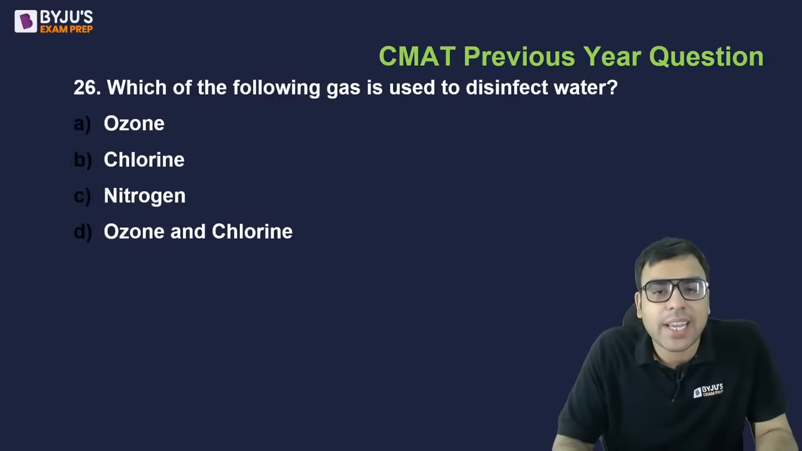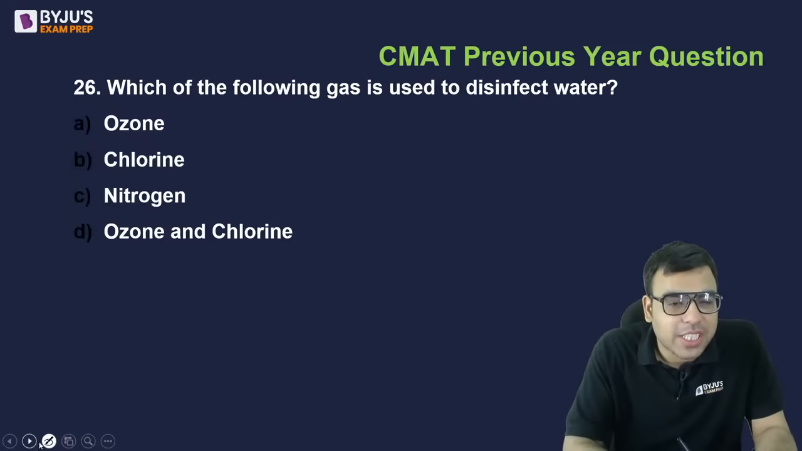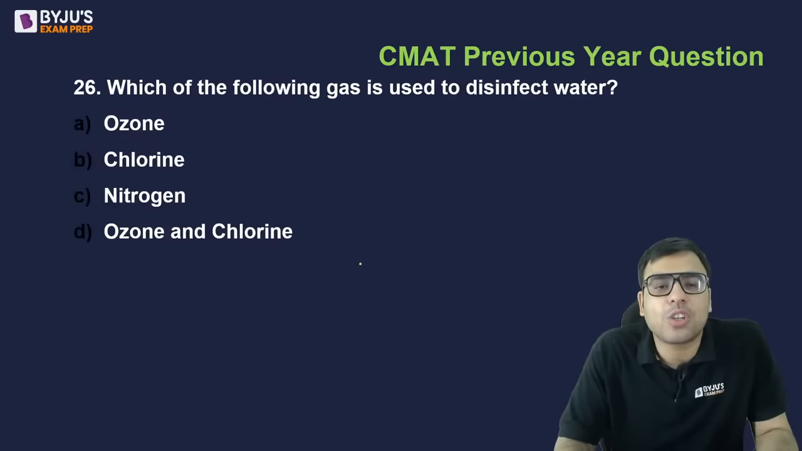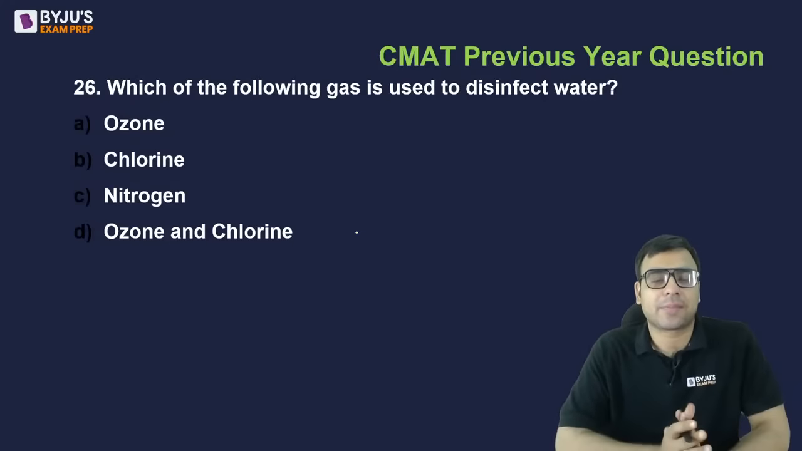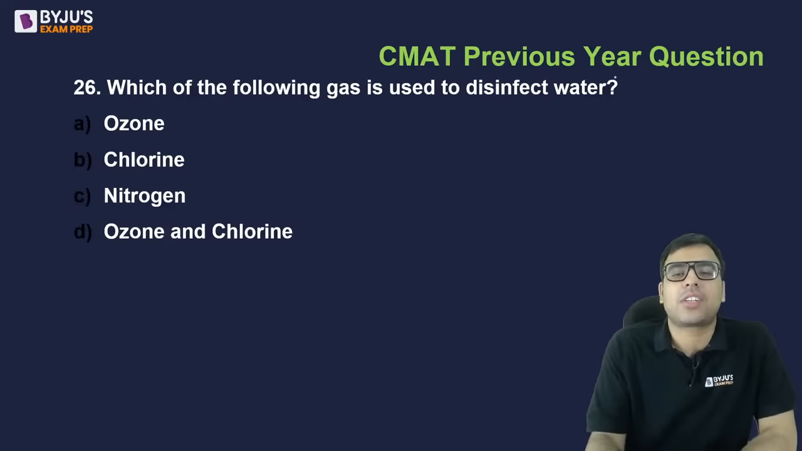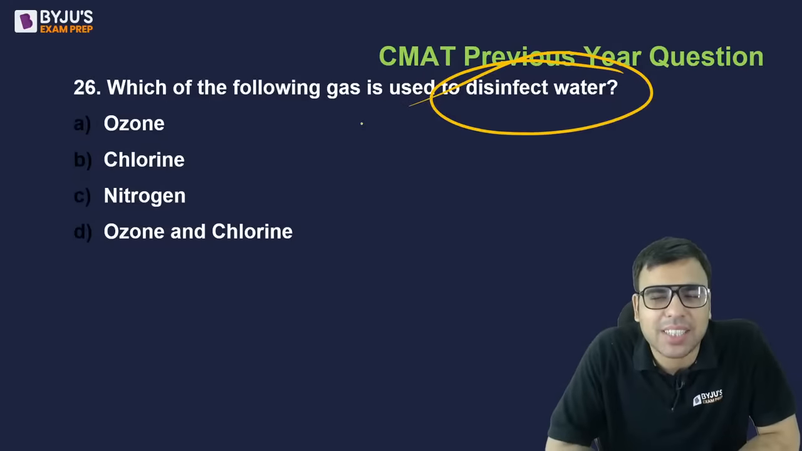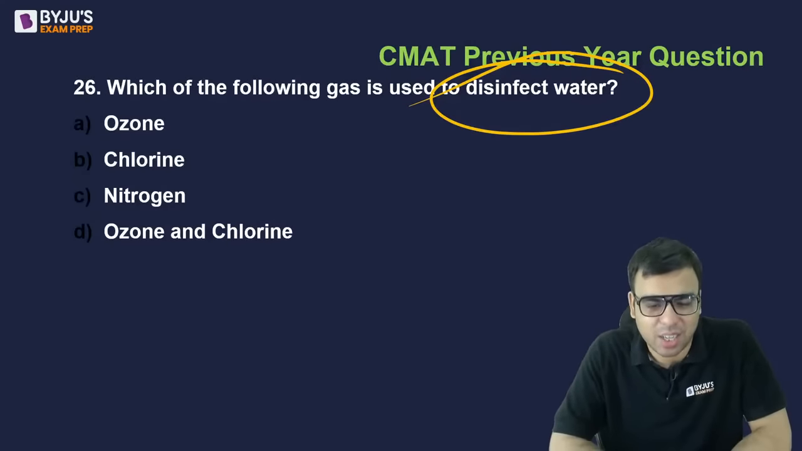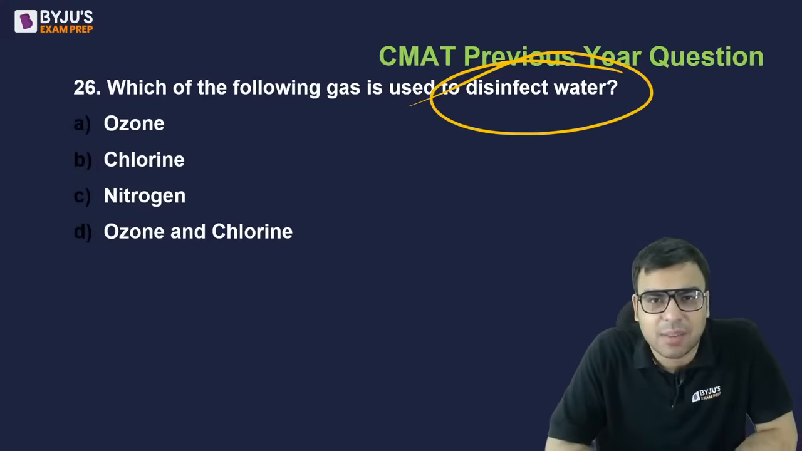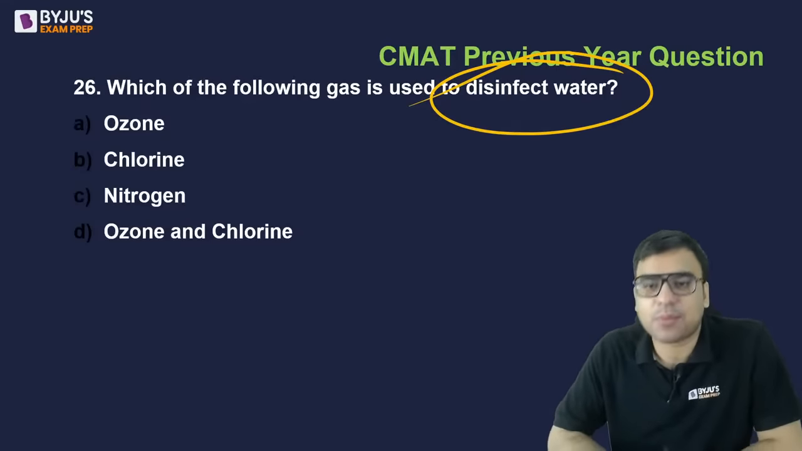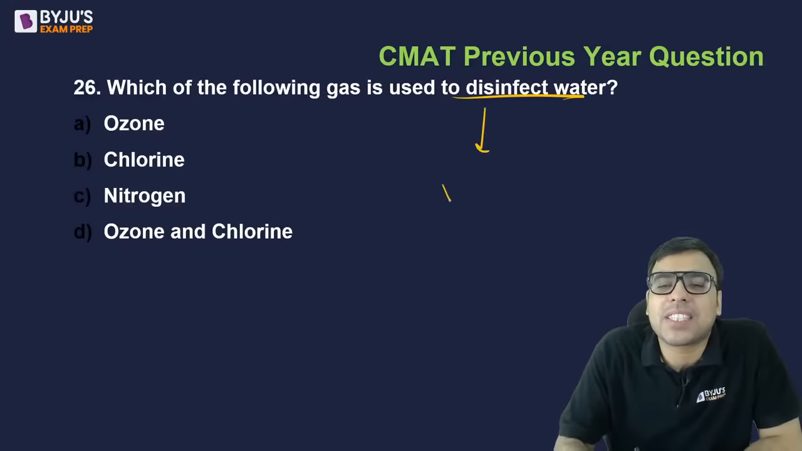The next one is: which of the following gas is used to disinfect water? Ozone, chlorine, nitrogen, ozone and chlorine. What is used in water disinfection? These are taught in school days, in chemistry perhaps, I think in the 7, 8, 9, 10 books. I hope you are aware, bleaching powder is used.